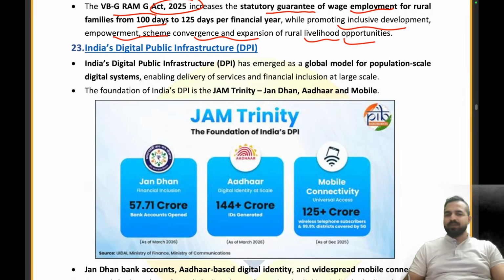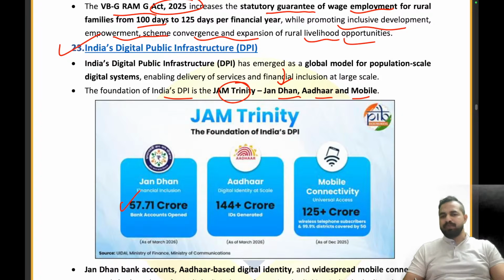Now, my dear friends, let's move on to the next part, India's digital public infrastructure. You know that recently we covered the report of the Niti Aayog on the digital public infrastructure. So now the foundation of India's DPI is the JAM Trinity, that is Jan Dhan, Aadhaar and Mobile. How many Jan Dhan accounts have been created till now? 57.71 crore accounts have been opened.